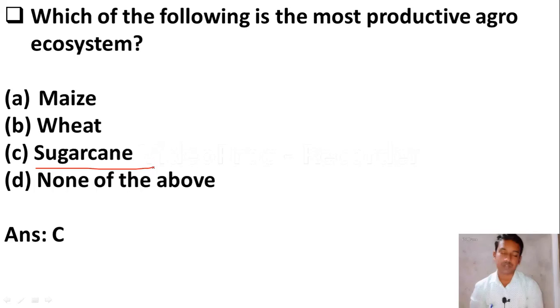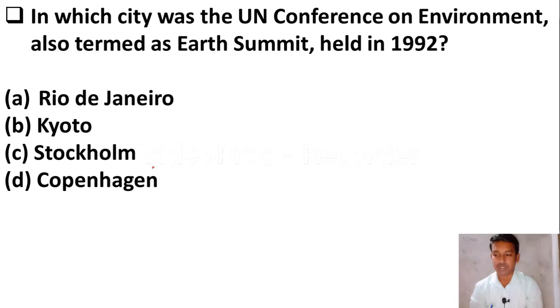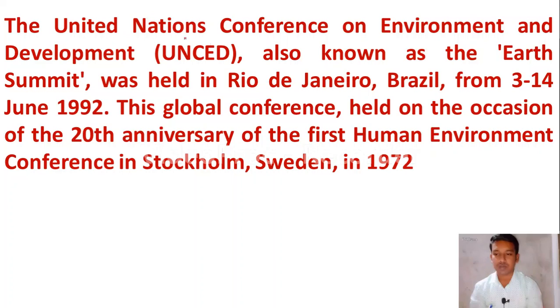The next question is: in which city was the UN Conference on Environment, also termed as Earth Summit, held in 1992? Option A Rio de Janeiro, option B Kyoto, option C Stockholm, option D Copenhagen. Here the right answer is option A, Rio de Janeiro. The UNCED, United Nations Conference on Environment and Development, is also known as the Earth Summit. Please remember that.